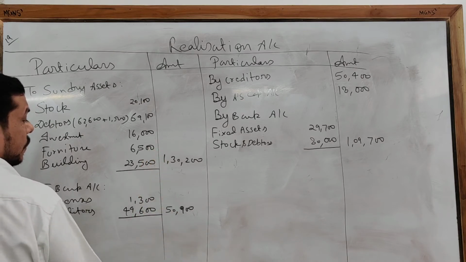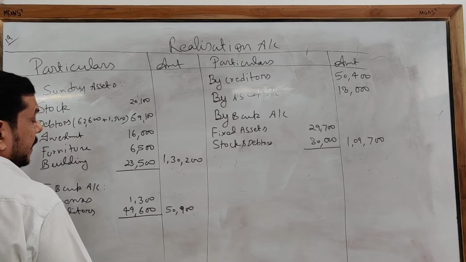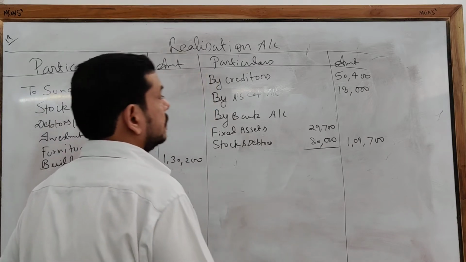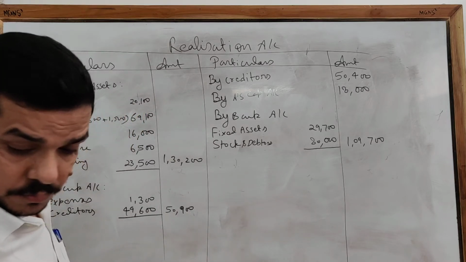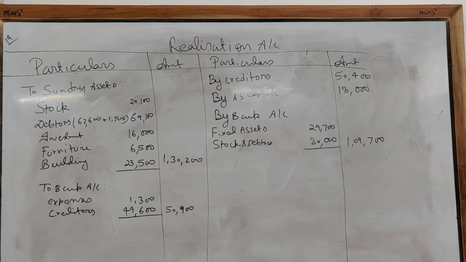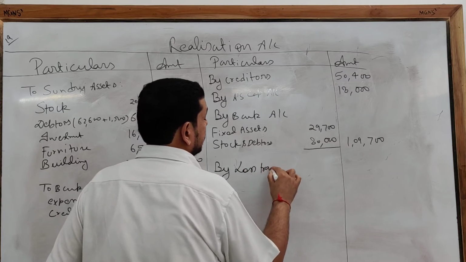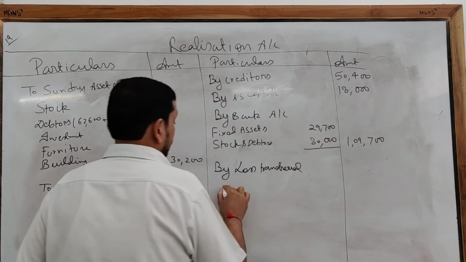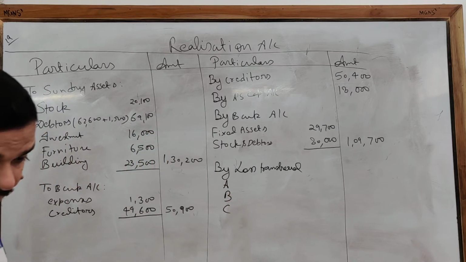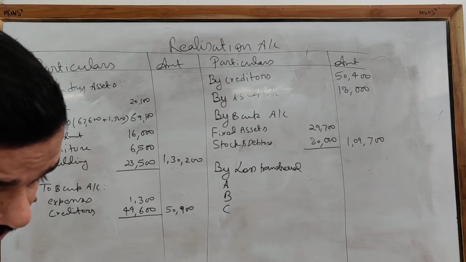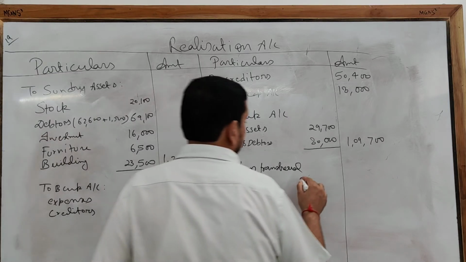The total of this side is 181,100, and here there is a loss of 3,000, so that will be transferred by loss transfer to A, B and C. As no ratio is given, we are going to distribute the loss equally.